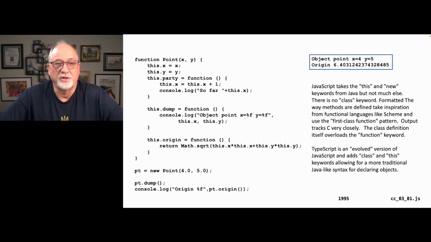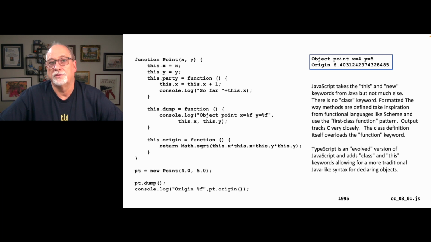If we take a look at JavaScript, and recall that JavaScript is the weird one. JavaScript did not take its inspiration from C++. C++'s syntax was kind of influenced by the fact that it was initially a preprocessor to the language C. And some computer scientists would think that that's a rather impure way to think about object orientation.